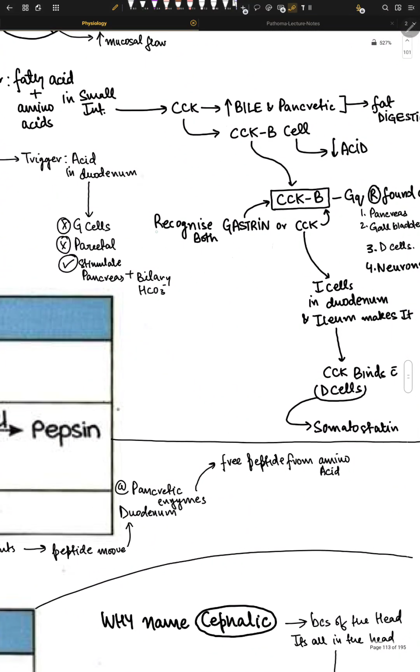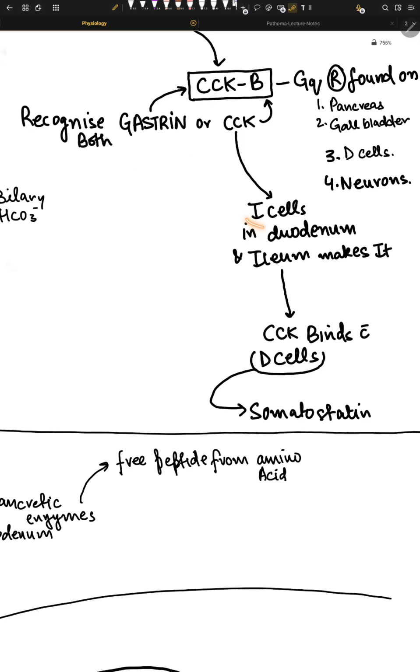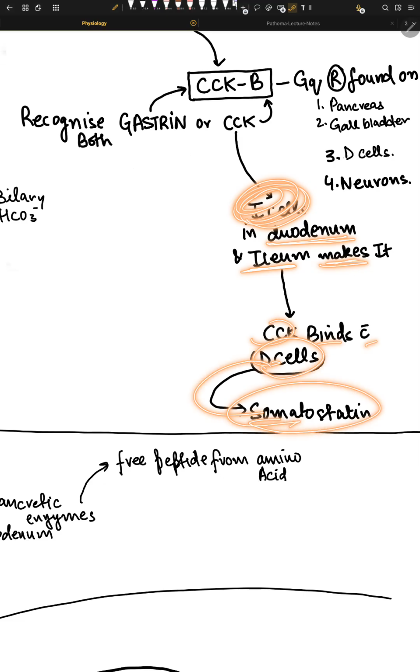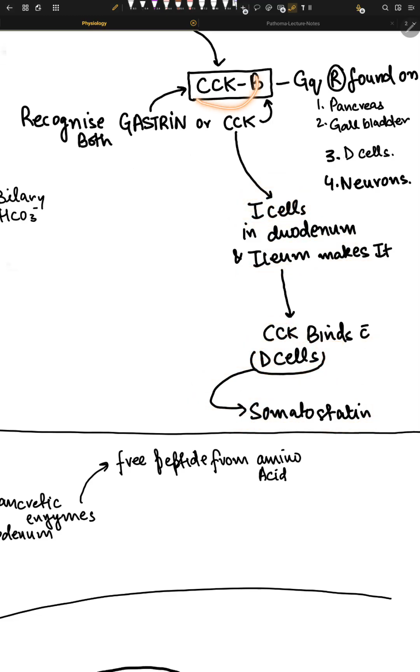So CCKB recognizes gastrin and CCK both, but it's a big but. How? I cells present in the duodenum and ileum make CCK, which binds with D cells, and then we have somatostatin release. What I'm trying to say is that the location of CCK is very different.